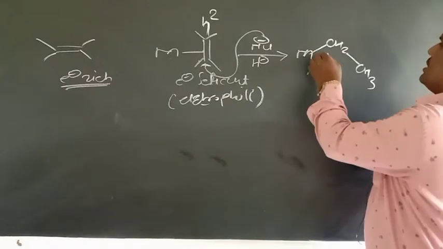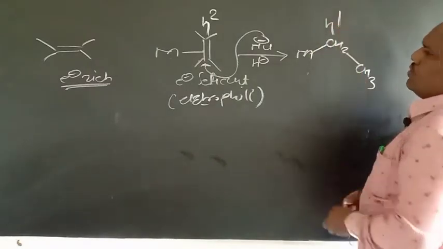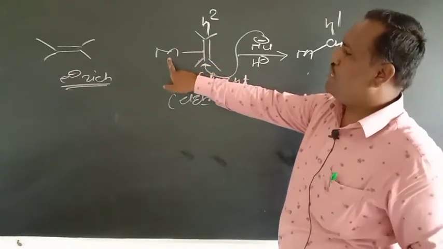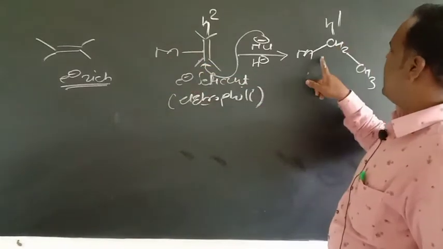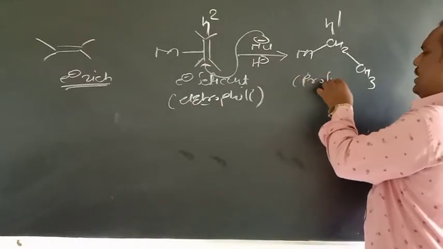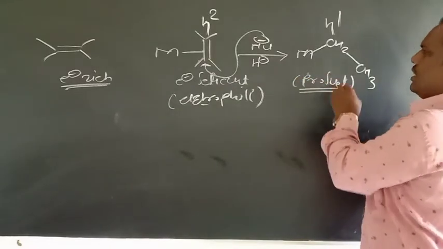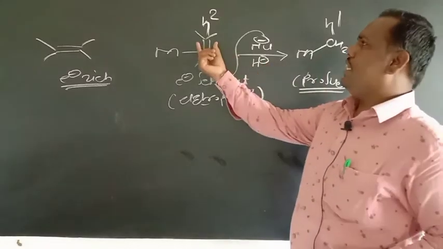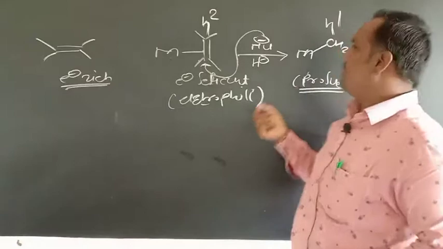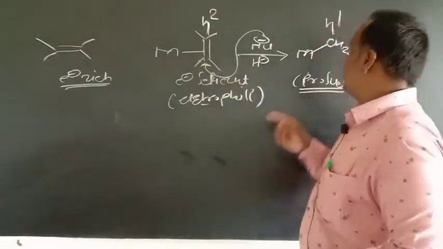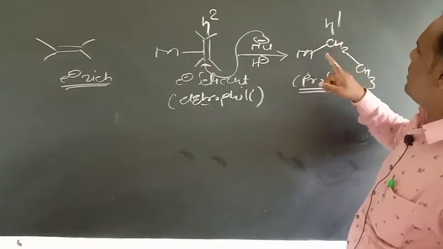So in the product the hapticity is 1. After nucleophilic attack on the coordinated polyene, eta 2 is converted into eta 1. Before, both carbon atoms are attached to the metal atom, but now only one carbon atom is attached to the metal atom.